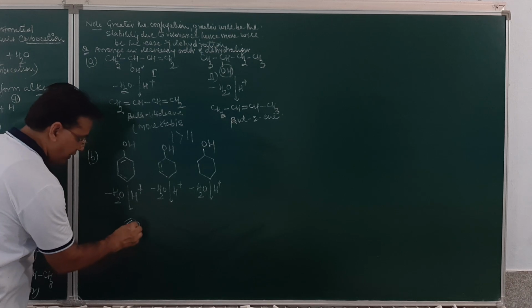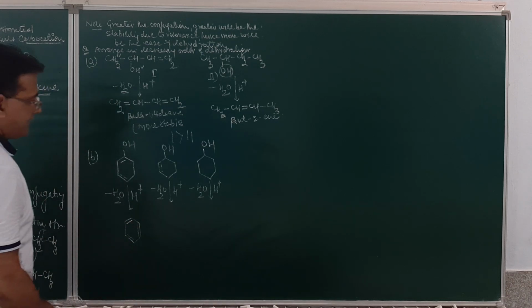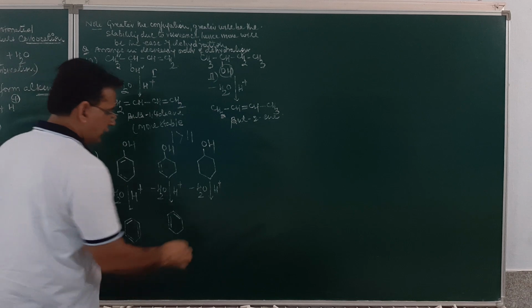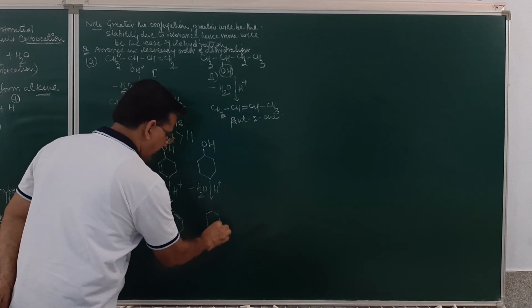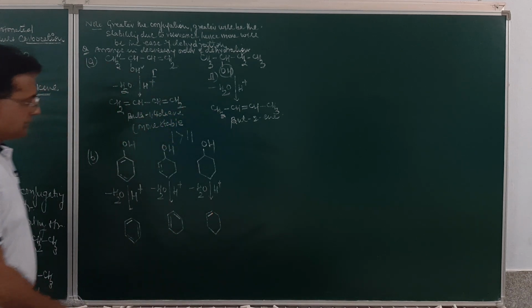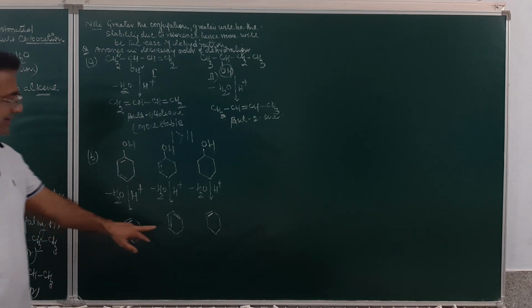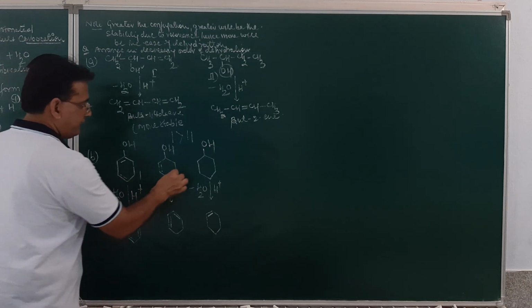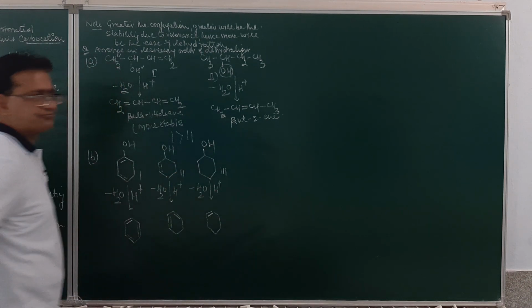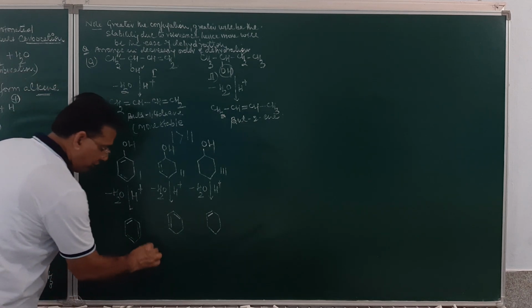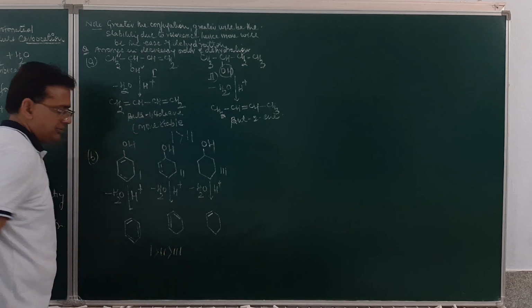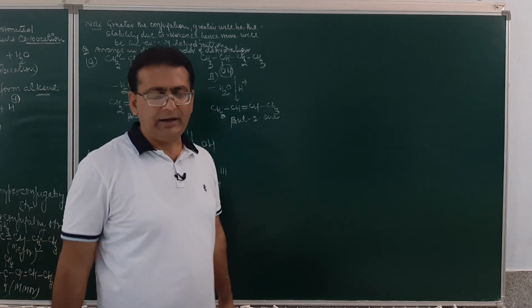Double bond, double bond, double bond. Here, this will result in the formation of this compound. And here, it will result in the formation of this compound. Is it clear? This is more conjugated as compared to this, as compared to this. So, what will be the ease of dehydration? Suppose this is first, this is second, and this is third. First structure will be more easily dehydrated as compared to second, which will be more easily dehydrated as compared to third. Is it clear? These kinds of questions will come to you.